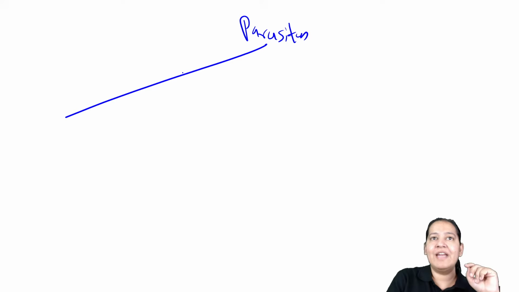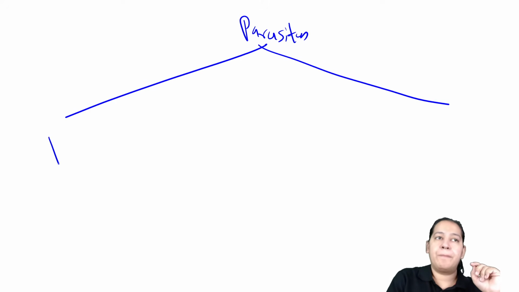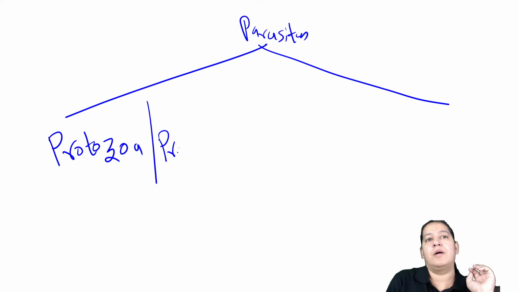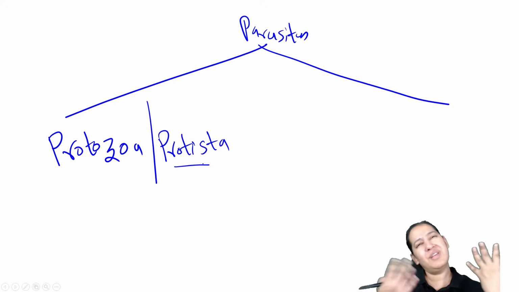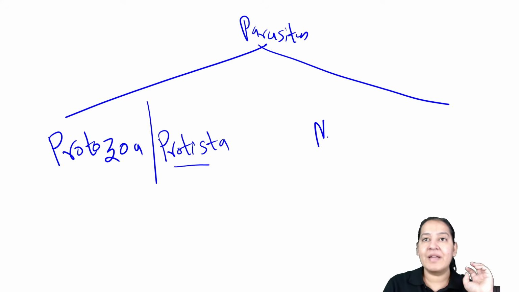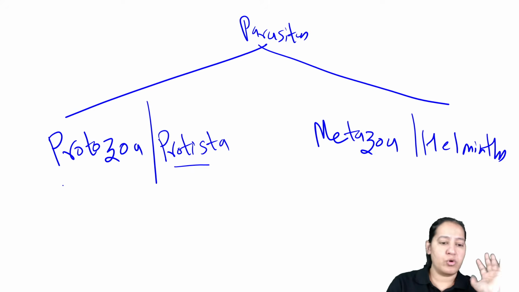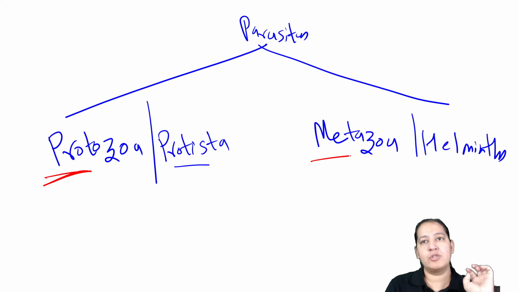Parasites are broadly divided into 2 categories. The Protozoa are the unicellular parasites, also known as Protista. They belong to the kingdom Protista, so they are unicellular. And Metazoa, they belong to helminths. So Protozoa and Metazoa are the 2 main categories.